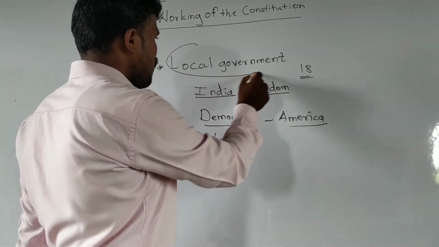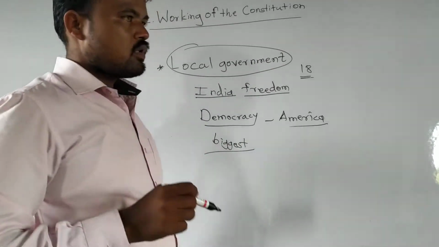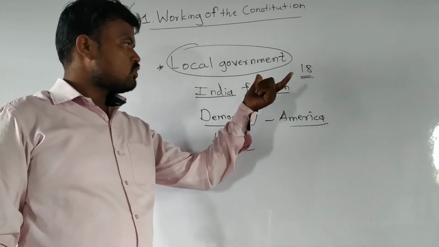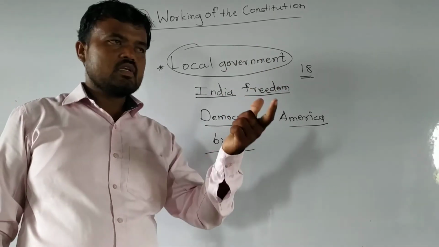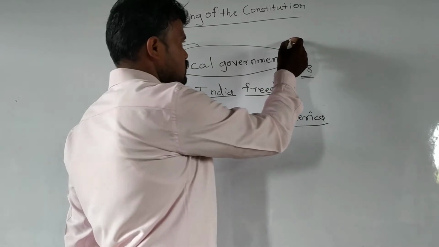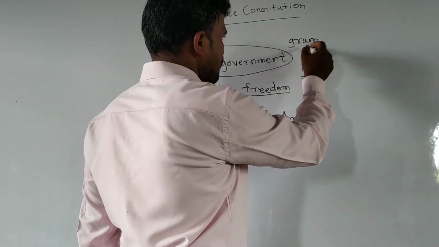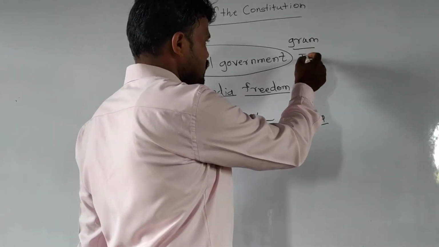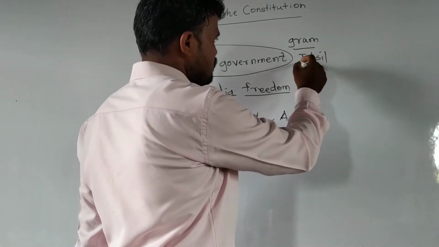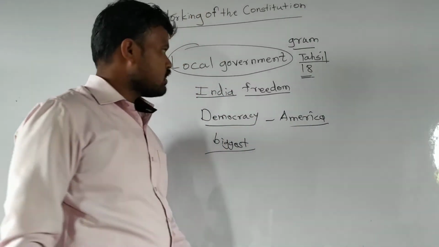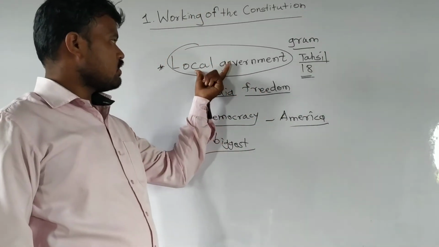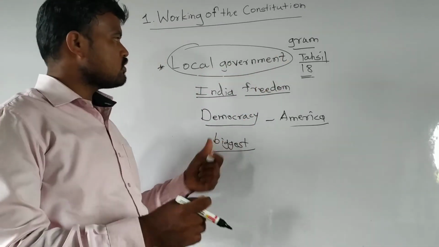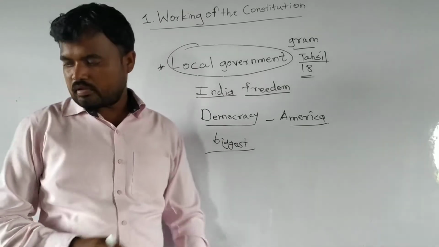It is a government which is run in the village area, meaning gram panchayat, as well as municipal committee at a taluka or tahsil level, then a jilla parishad. The level where local government is run is called local government. It gives rights to all people.